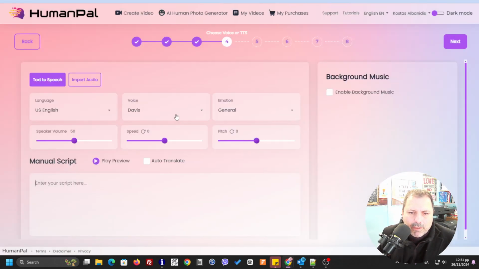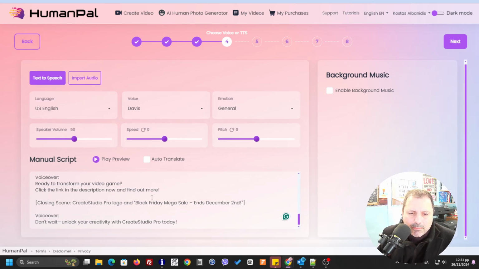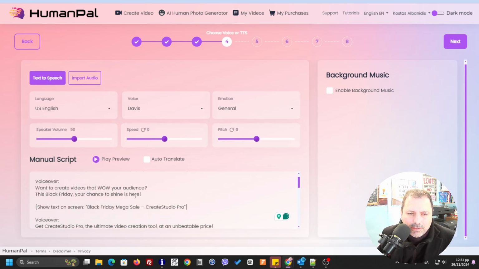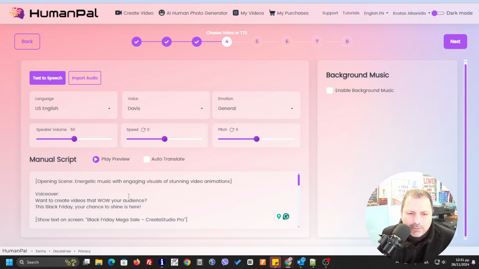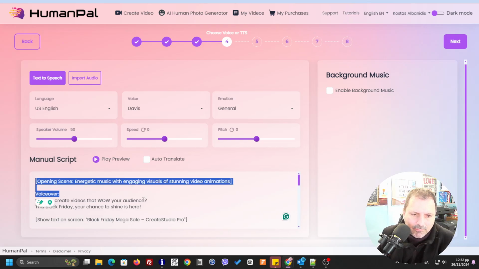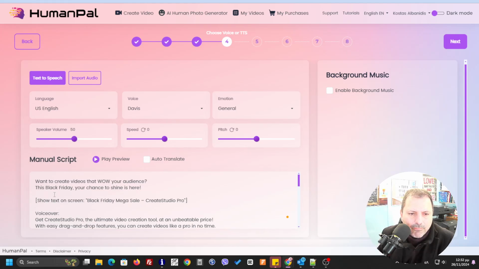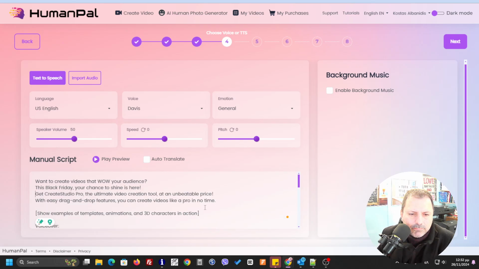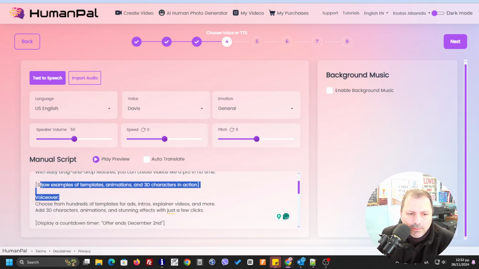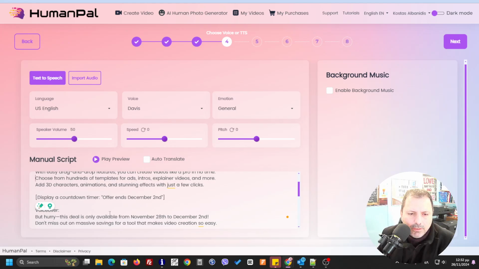I'm going to paste the script here, but I'm going to have to change it a little because it has some instructions inside. I'm going to remove this, and this one, and this one, to leave only the voiceovers.